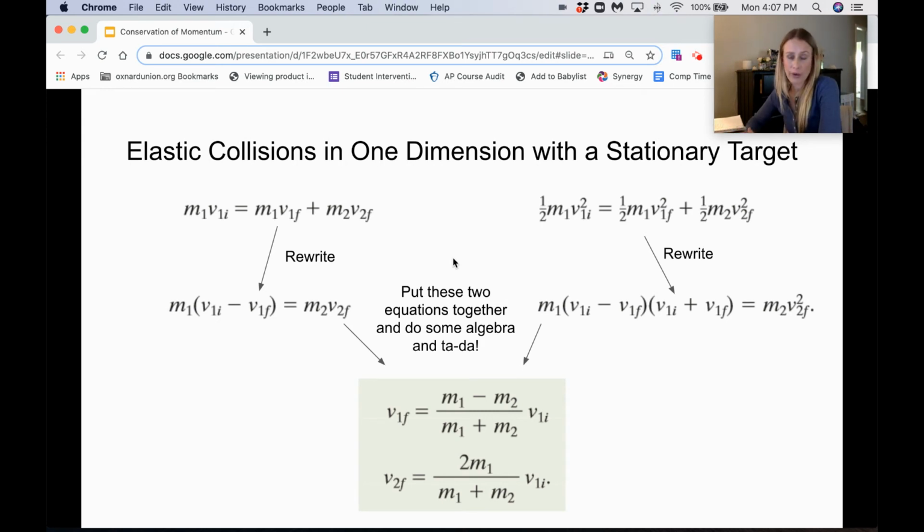These are in your book, and like I said, it is helpful to write these down to solve elastic collisions in one dimension with a stationary target. Take note that this is with a stationary target and elastic collisions, so both momentum and kinetic energy are conserved. It is possible to do these problems without these special equations, but it takes longer, and it's going to look really ugly before you're able to actually solve.